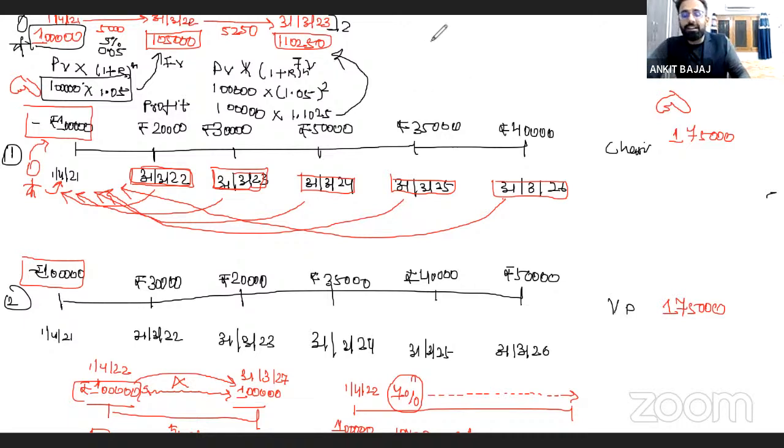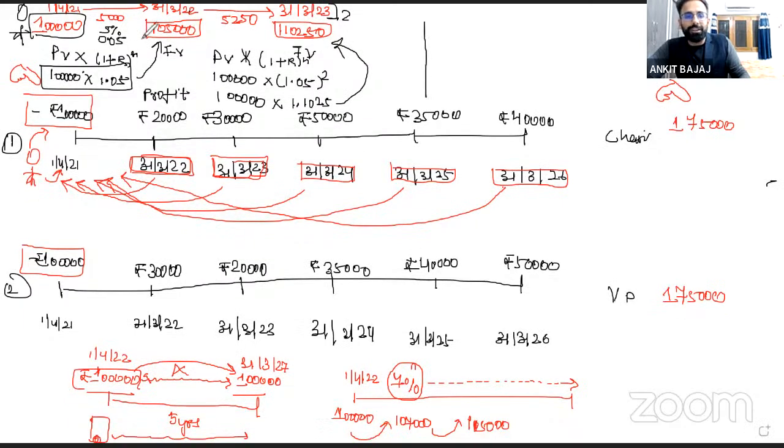By multiplying. Now if you want to calculate present value, you have to follow the same method, but in reverse. I was forecasting future value, but now I want to find out present value from the given future value, so I will be reversing this formula. The formula we used to find future value was future value equals present value into 1 plus r power n. Now I will be twisting this formula to calculate present value. So present value is going to be future value divided by 1 plus r power n.